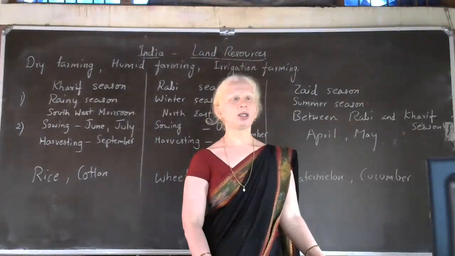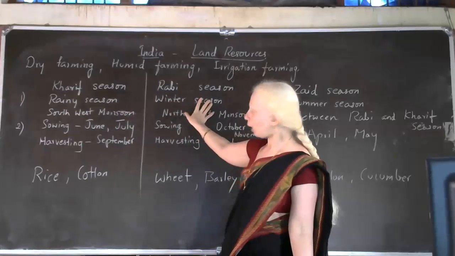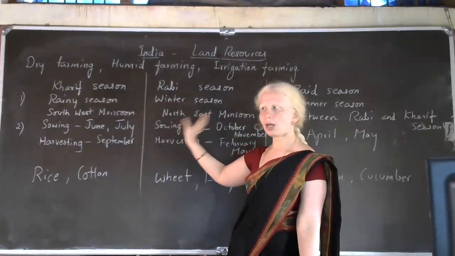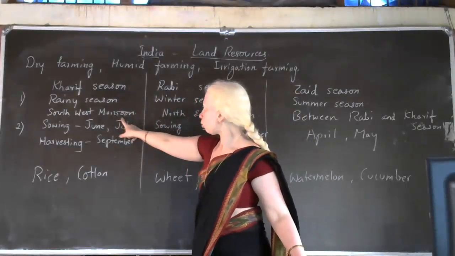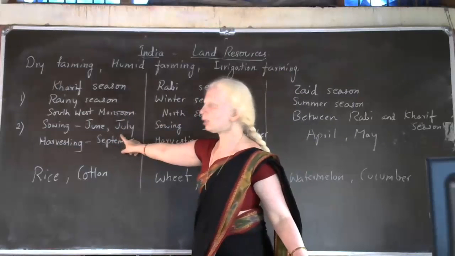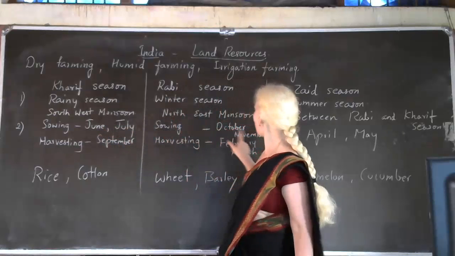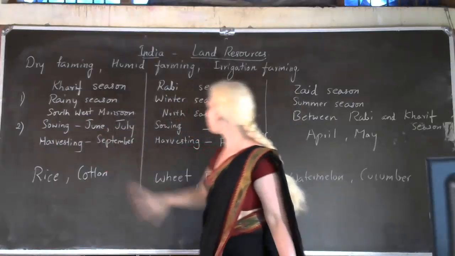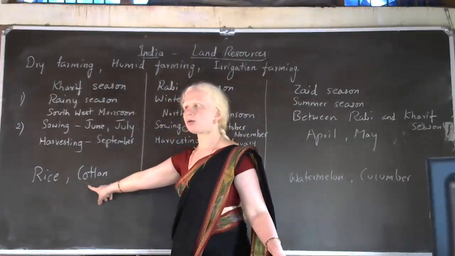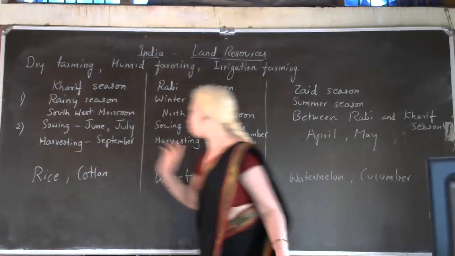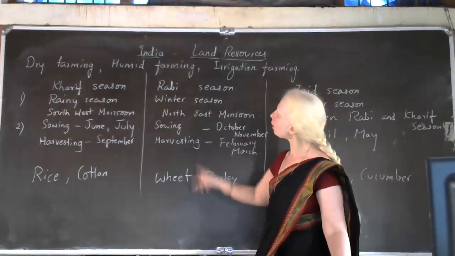One more question you can get. Even you have to write the difference between Kharif season and Rabi season. This is how you have to write the answer. So which season? Rainy, winter, southwest monsoon, northeast monsoon. Sowing in the month of June, July. Sowing in the month of October, November. Harvesting September, here February and March. And fourth point is, which crops are grown in Kharif season? Rice and cotton. And in Rabi season, you can write wheat and barley. Wheat is the best Rabi crop.